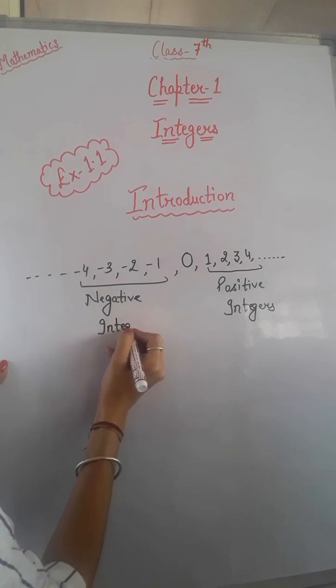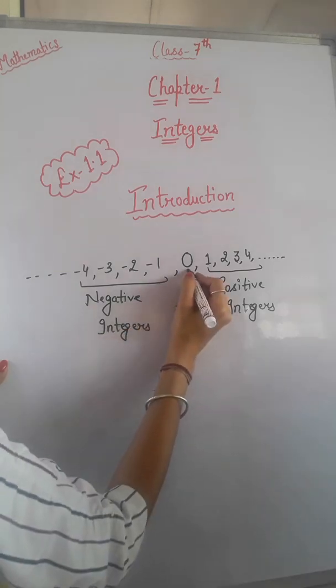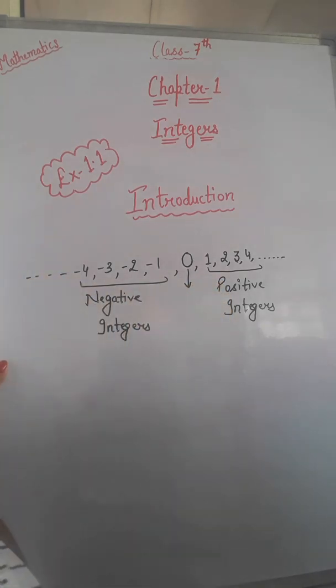Clear? Now next, what is 0? 0 is neither your positive integer nor your negative integer. It is just an integer.